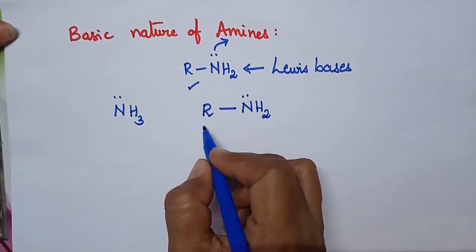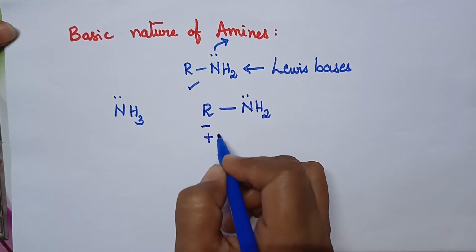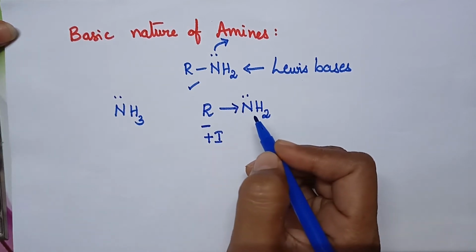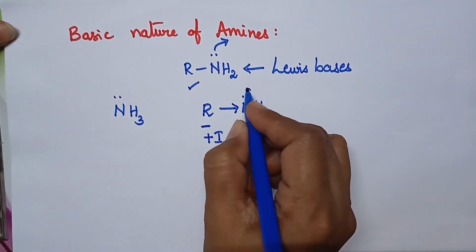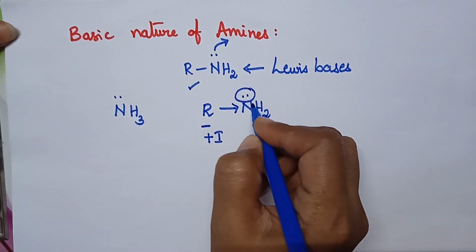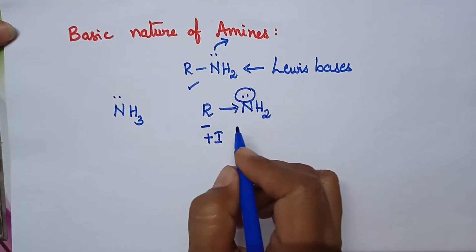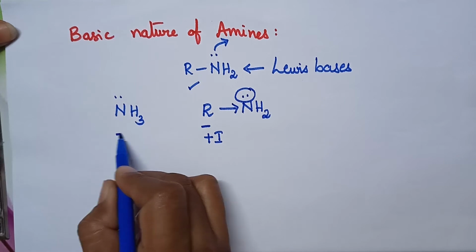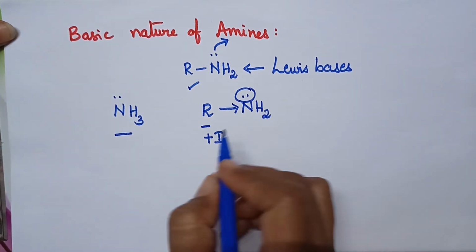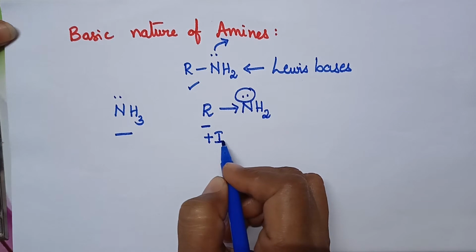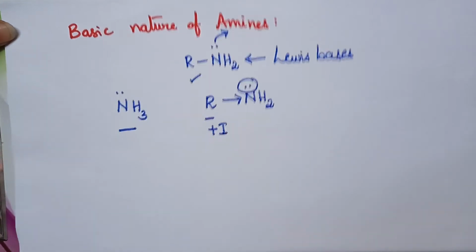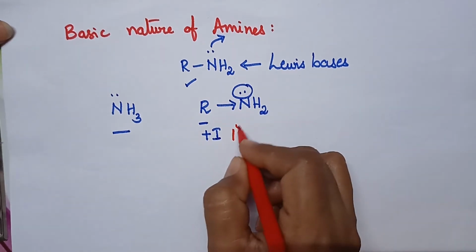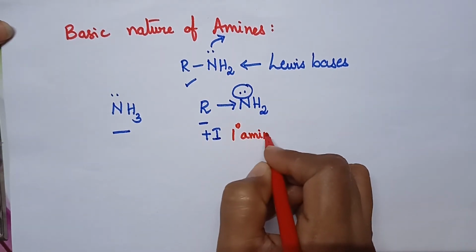Due to the presence of the alkyl group, which is a plus I affecting group, it donates electrons towards the nitrogen, with the result that the electron density on the nitrogen increases. So, due to the presence of the plus I affecting group, the primary amine is more basic than ammonia.